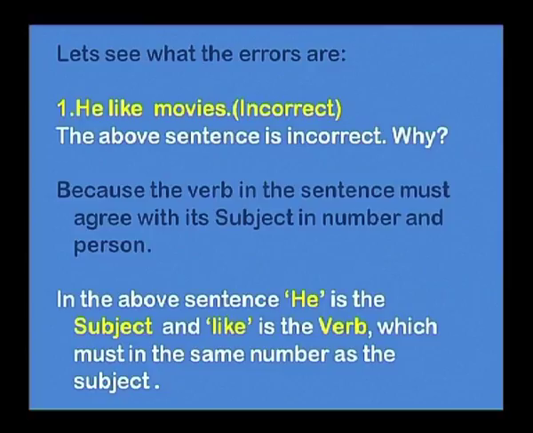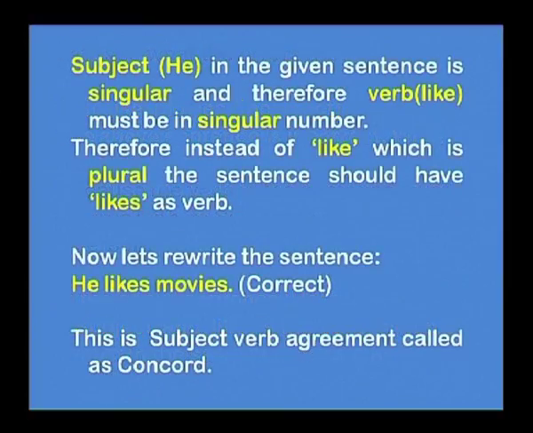He is singular, and therefore the verb must be in singular number. What we have instead, like, is used in plural. The verb should have been likes. Now let's rewrite the sentence. He likes movies. So it's correct.